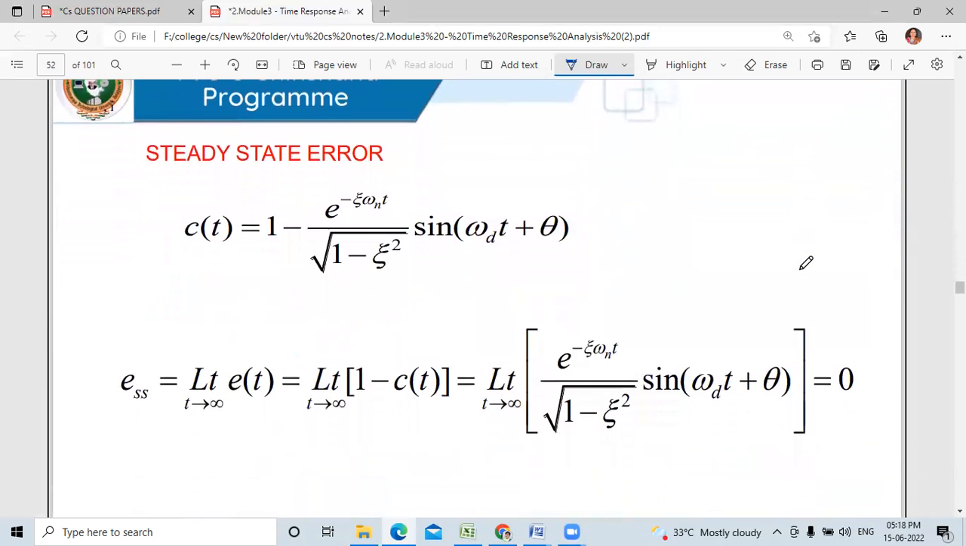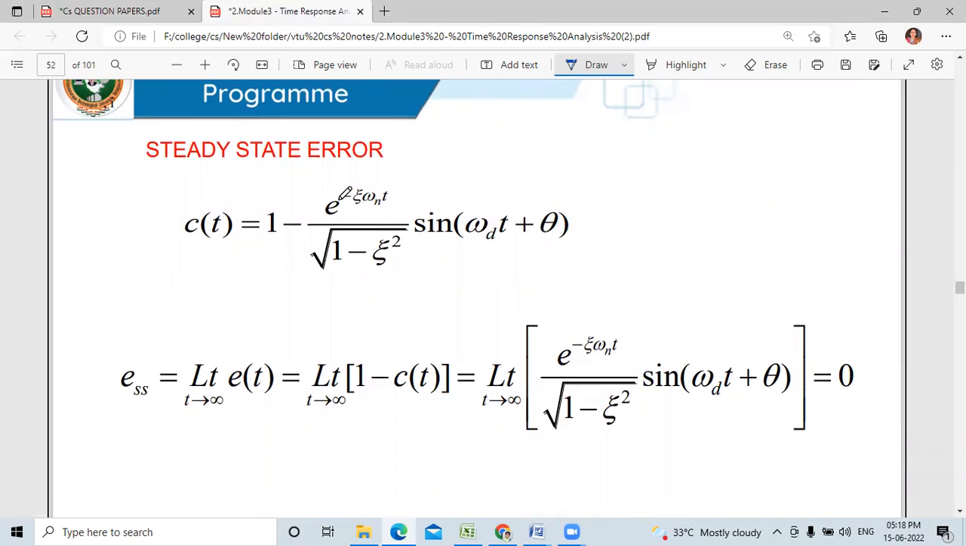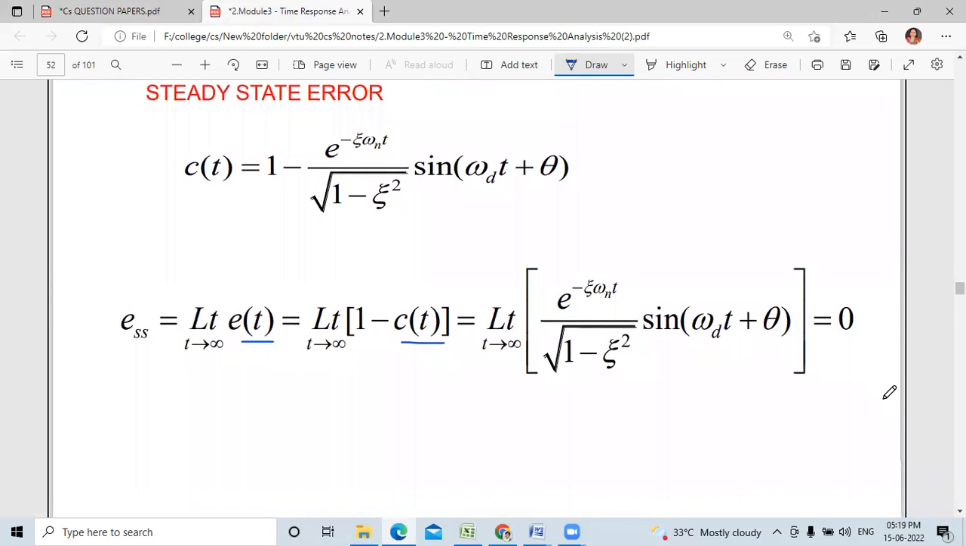And finally, steady state error. So c of t equals 1 minus e to the power of minus zeta omega n t divided by square root of 1 minus zeta square, sin(omega d t plus theta). e_ss equals limit t tends to infinity of e of t. Substitute the value of e of t, which is nothing but 1 minus c of t, that is e to the power of minus zeta omega n t divided by square root of 1 minus zeta square, sin(omega d t plus theta), that equals 0. This is the steady state error.